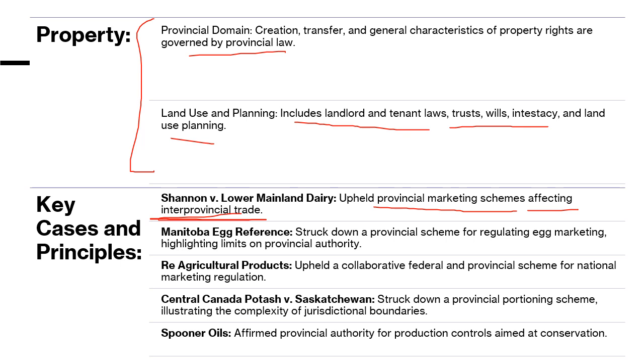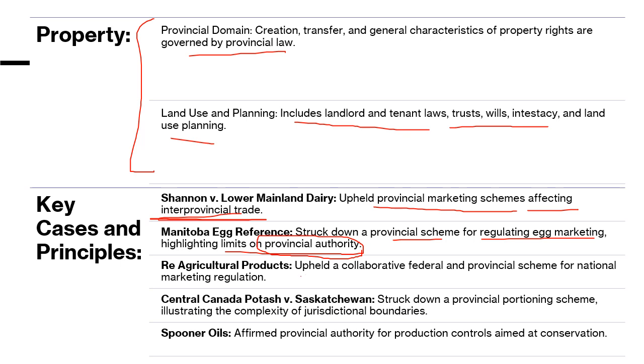So these are of provincial nature. Then Manitoba Egg Reference case. This struck down a provincial scheme for regulating egg marketing, highlighting limits on provincial authority. So in this case, a few limits have been highlighted on the provincial authority, the extent to which a provincial power can regulate on a particular matter.